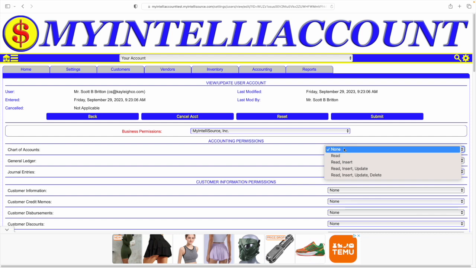I will not set any permissions here, but rather leave it up to you as an exercise. Once you have set the permissions you want to, click the Save button and they will take effect immediately. As a final note, only after the user has logged in or registered with MyIntelliSource will you be able to set the permissions for the users. You cannot set the permissions in advance.